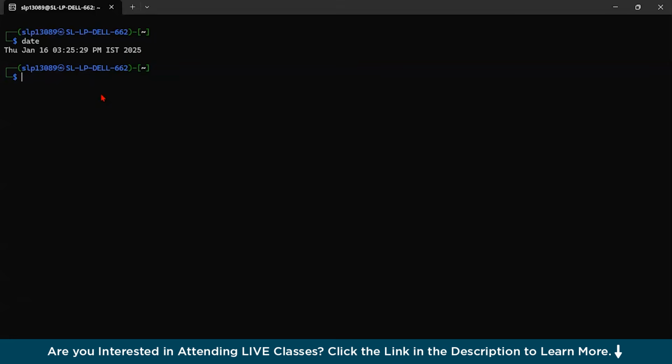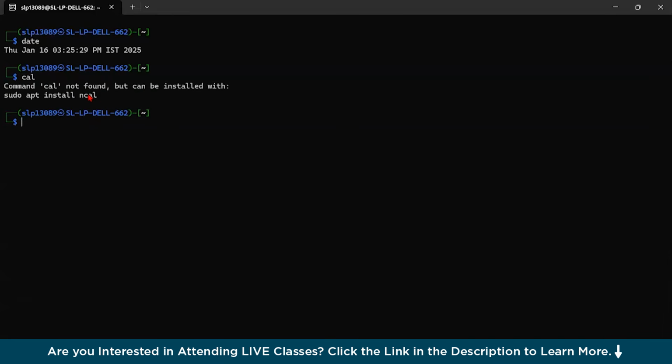The next command is the cal command. The cal command basically displays the current month's formatted calendar in our terminal screen. If you require a more advanced version of cal, you can install the ncal package on the Linux machine, which displays the calendar vertically and provides additional options. For now, we are fine with cal.